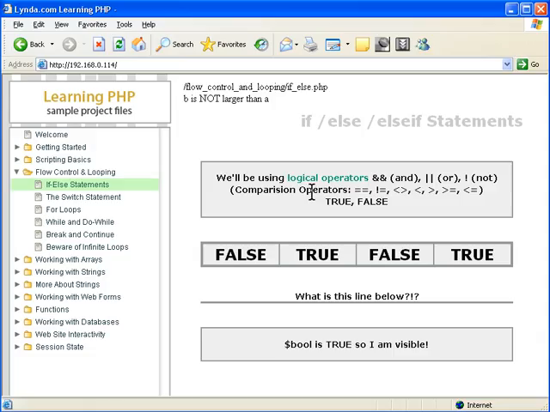And when you do comparisons, you check for equality. You want to find out if the variable A is equal to the variable B. Well, you put a double equal sign instead of just one equal sign, because a single equal sign is an assignment. So if you do that, you actually assign the value on the right of the equation to the value on the left. And that's not what you want to do. So you want to be very careful. It happens a lot with beginners, so it'll probably happen to you. It happens to everybody.